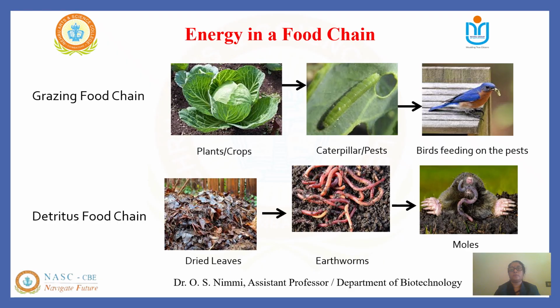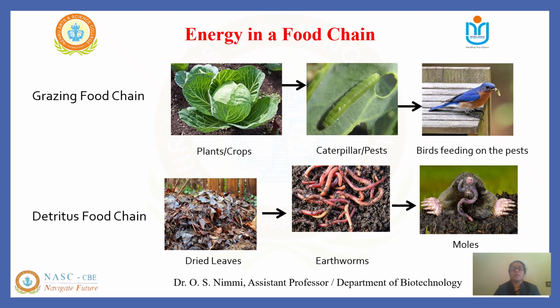So, what is energy flow? It is the movement of energy through a series of organisms, starting from the primary producers to various levels of consumers, and this energy passes from one organism to another as they consume one another, forming the basis of energy flow in the ecosystem. There are different types of food chains, such as the grazing food chain and the detritus food chain. The food chain is a linear sequence of organisms through which the transfer of energy and nutrients takes place, which forms the basis of energy flow in an ecosystem.